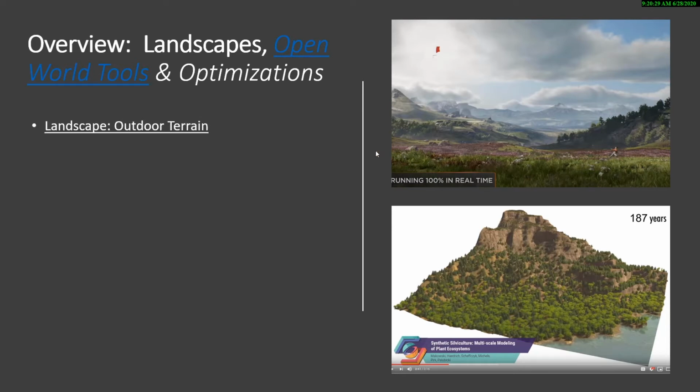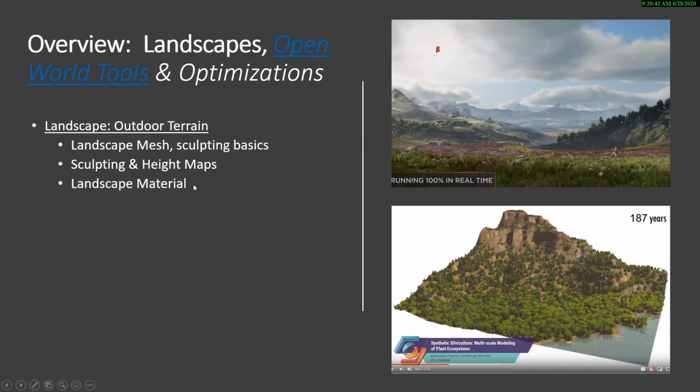And now we are going to go over the Unreal Landscape outdoor terrain, and we're going to talk about meshes and sculpting basics, and we're going to talk about sculpting and height maps, as well as the landscape material and how to add foliage. And we're going to even talk a little bit about weather, lakes, and streams.